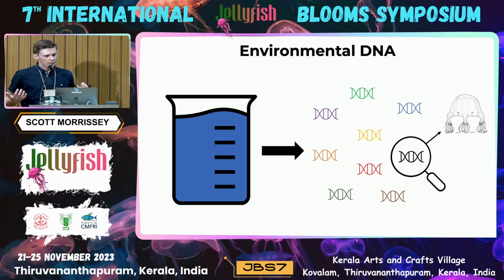So eDNA provides a tool that overcomes the challenges of detecting cubozoans and the limitations of current detection techniques by simply removing the need of having to actually physically find the jellyfish. And this is going to make studying their ecology, specifically those knowledge gaps I highlighted at the start of the talk, a whole lot easier.